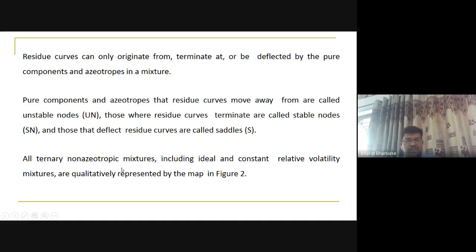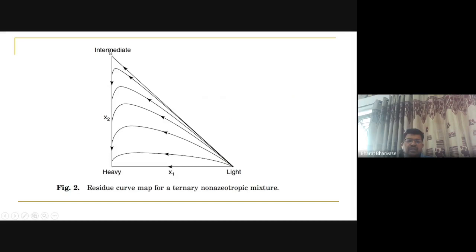So if you see a ternary mixture, including an ideal or constant relative volatility mixture, presented here, this is the intermediate component, this is the heavy component, the highest boiling component, and this is the light one. That means from here it originates. Remember, residue curve maps never intersect, right? So they are always away from each other. So no doubt, if you take this particular picture, this is a simple case.